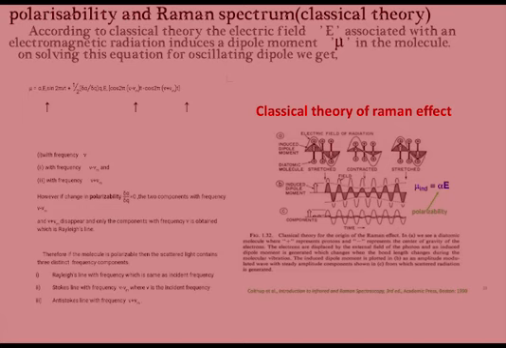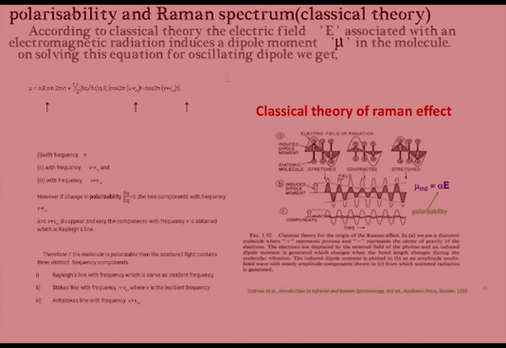Now let us look into the polarizability and Raman spectrum. This is also called classical theory. According to classical theory, the electric field E associated with an electromagnetic radiation induces a dipole moment mu in the molecule. On solving the equation,